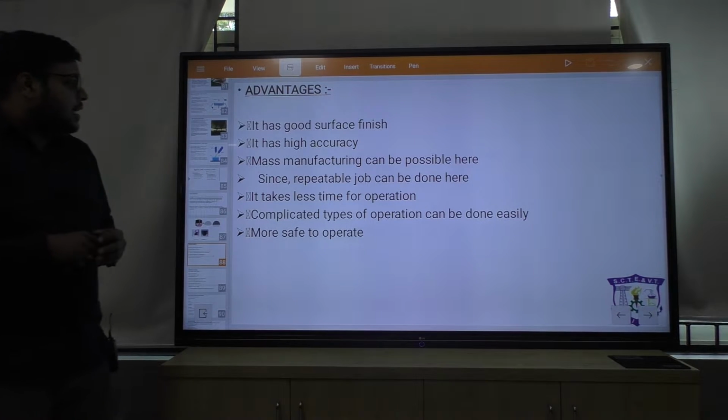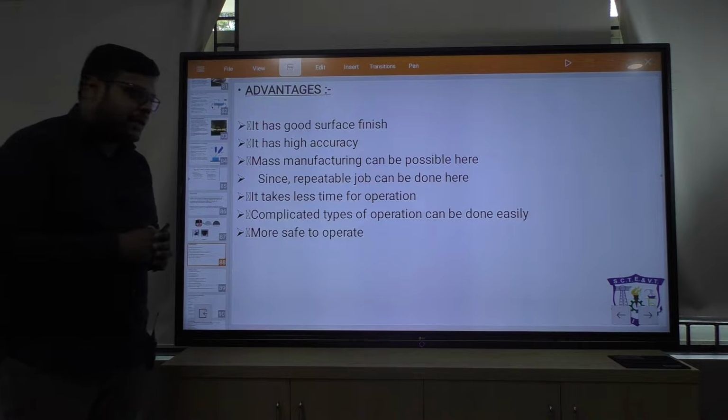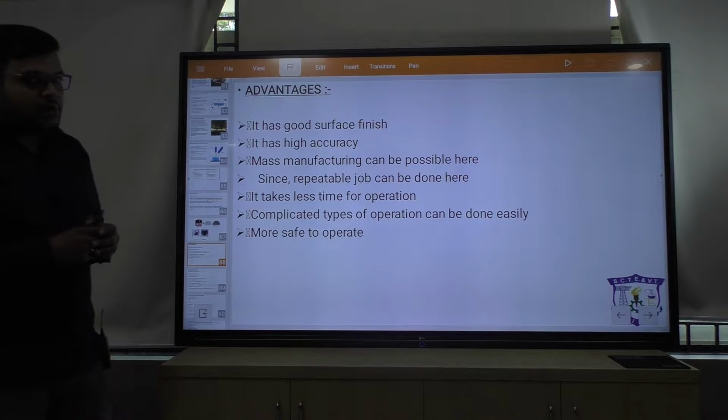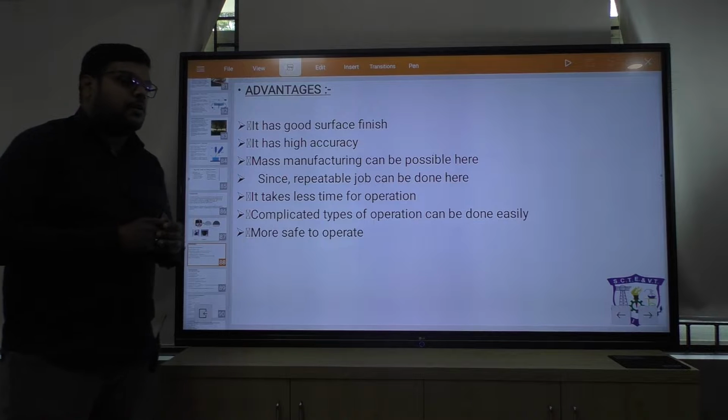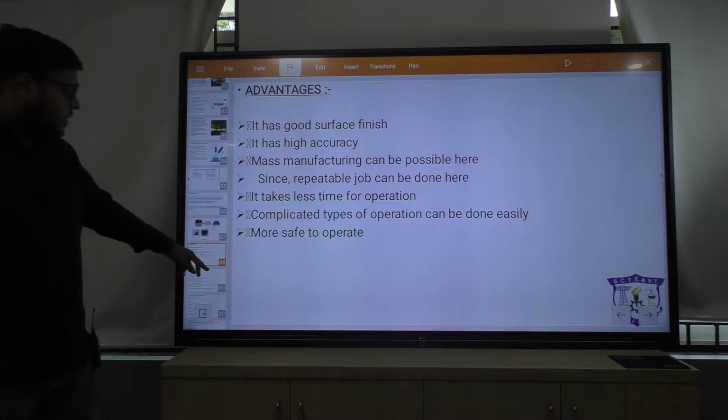It takes less time for operations, complicated types of operation can be done easily here, and it is more safe to operate. So a CNC machine is safe to operate, and any type of complicated operation you can create here easily.